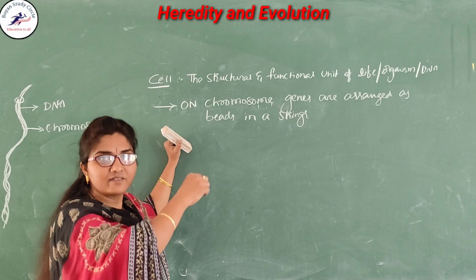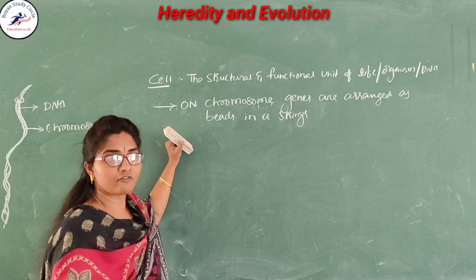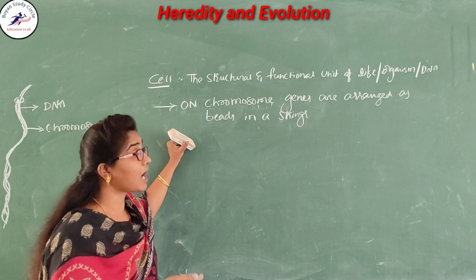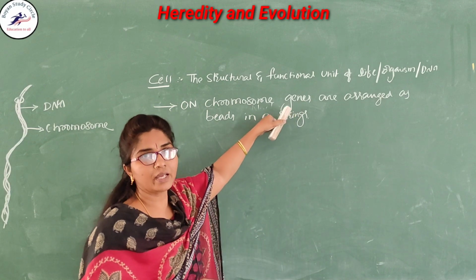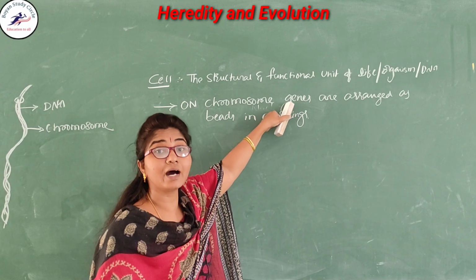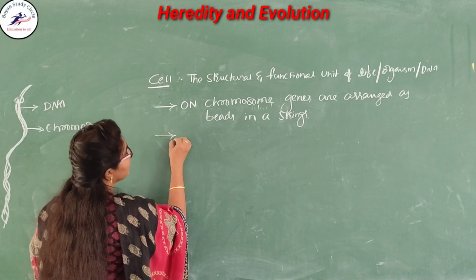I explained this previously. When you go to a function, someone says your eye color is the same as your mother's. All these characters are transferred through the genes. So these genes are called the hereditary vehicles.